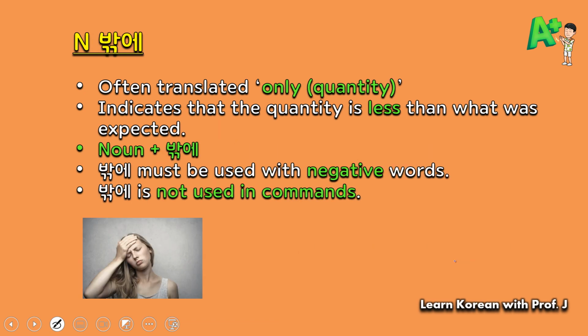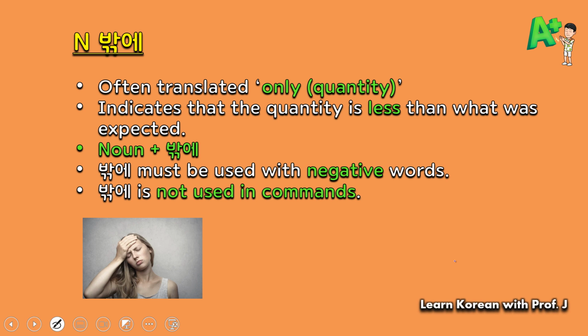밖에 is often translated as only. It indicates that the quantity is less than what was expected. Conjugation is easy. You just need to put 밖에. As mentioned earlier, 밖에 must be used with negative words. Also, you need to remember that 밖에 is not used in command.